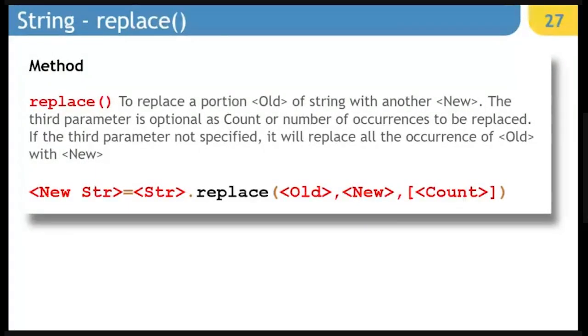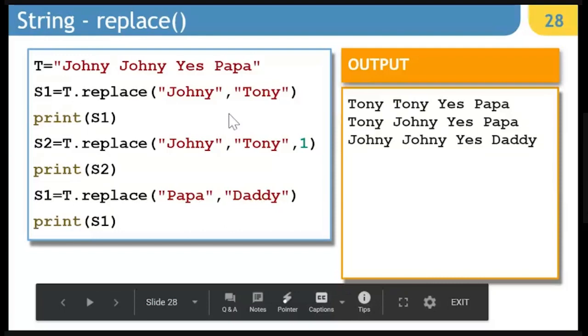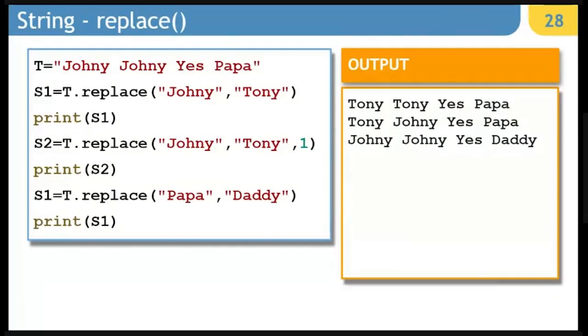So what you do is look at wherever India is written, and you want to replace it with Bharat. So you just find and then replace all the India words with Bharat. In this case, you can look at the example where we are assigning a string, Johnny, Johnny, yes, Papa, which was a very, very famous poem in our nursery time.